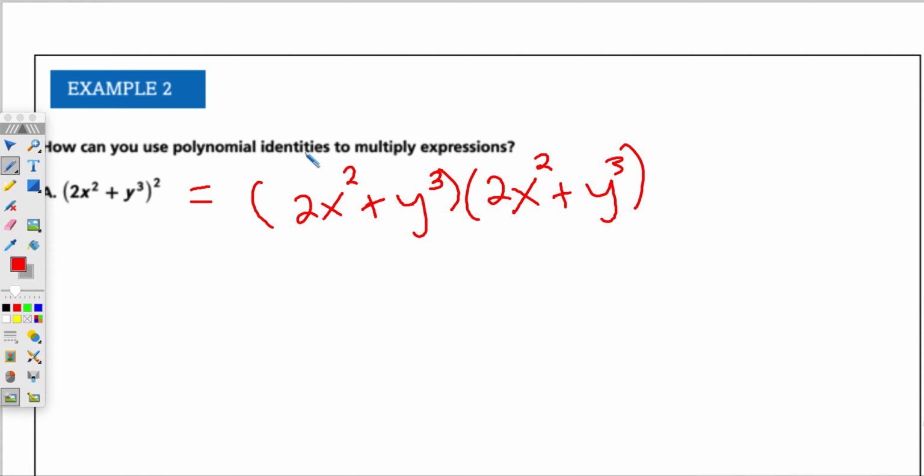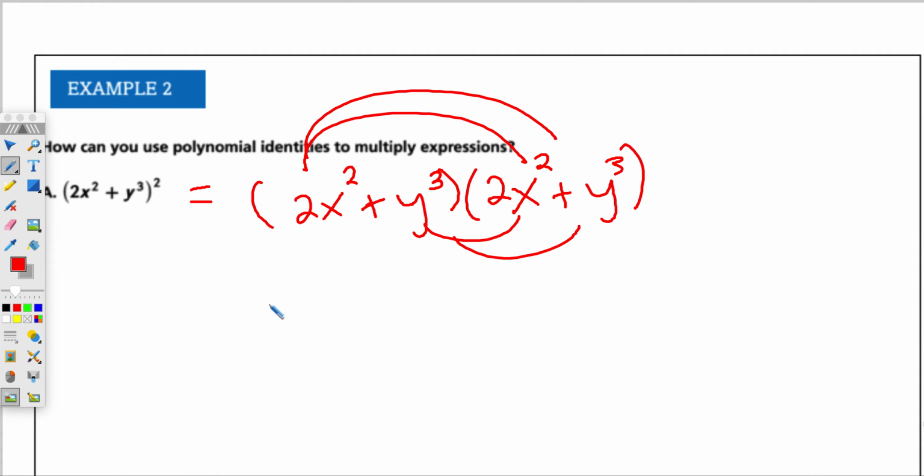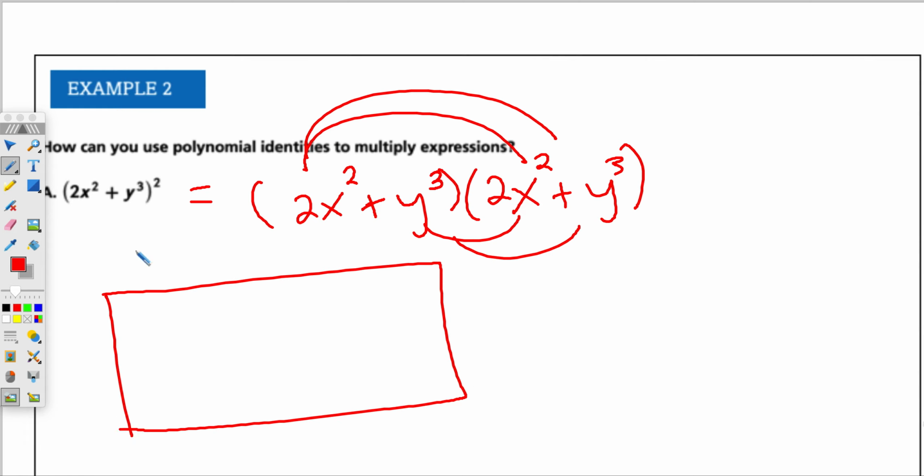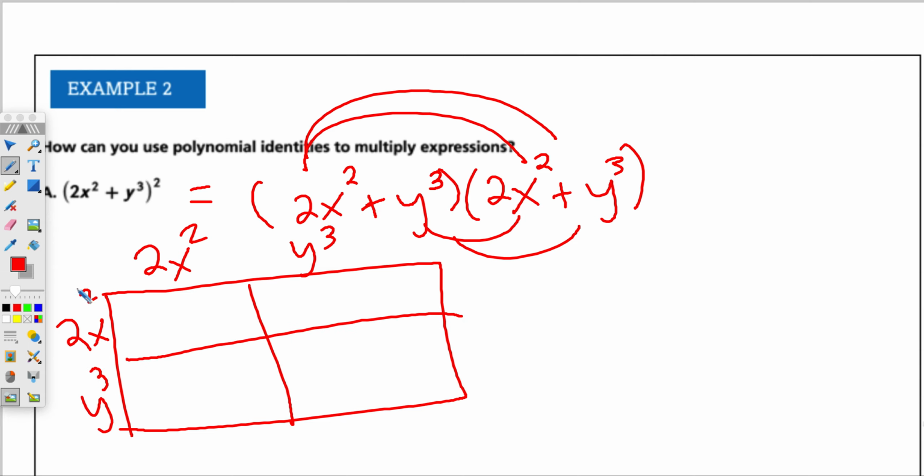And I'm going to make a box. So again, I can distribute, or we can make that box. So outside I have a positive 2x squared and a y cubed. Over here I have 2x squared and a y cubed. I'm going to multiply outside and add on the inside.